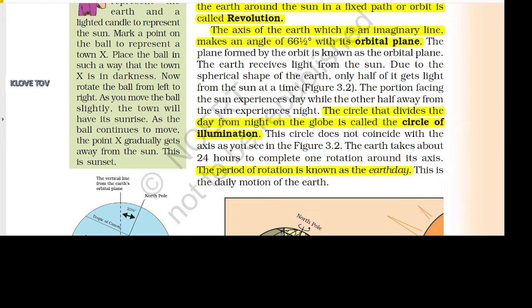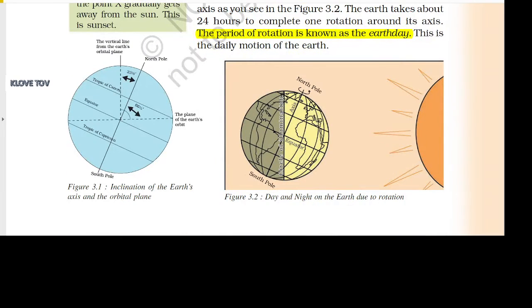The circle that divides the day from night on the globe is called the Circle of Illumination. This circle does not coincide with the axis, as you see in figure 3.2. The Earth takes about 24 hours to complete one rotation around its axis. The period of rotation is known as the Earth day. This is the daily motion of the Earth.